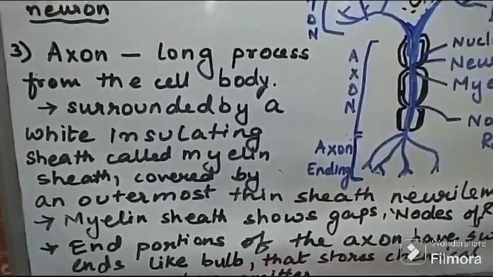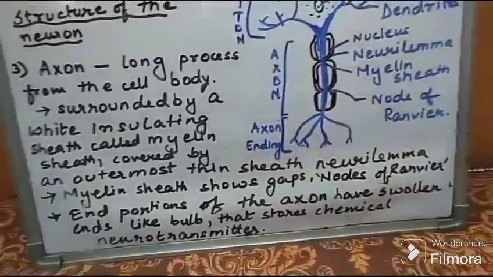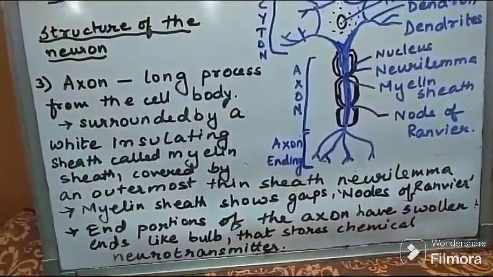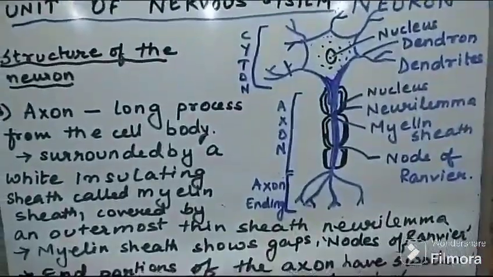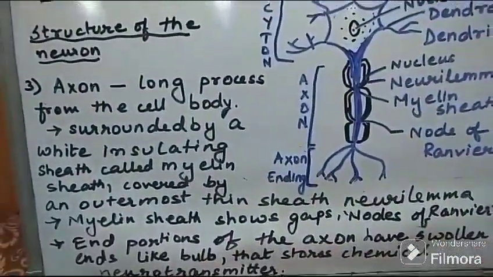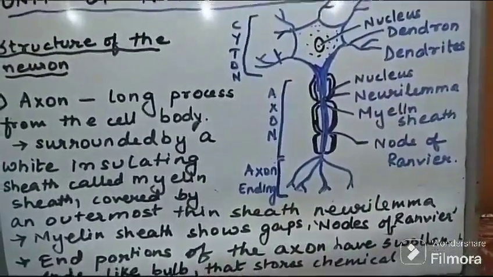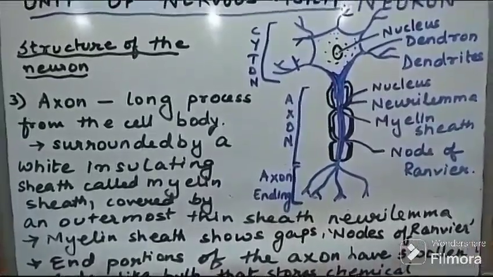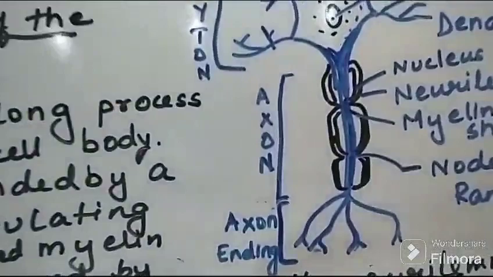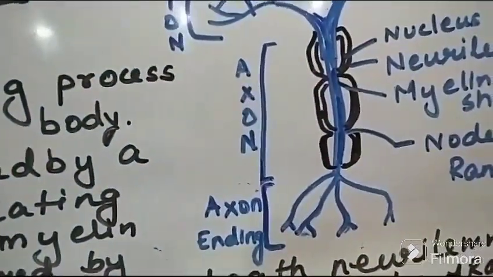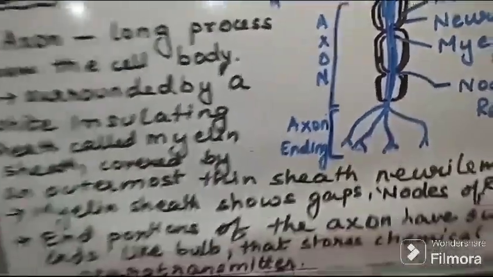The myelin sheath, from the outermost part, is covered with a fine covering called neurilemma. The myelin sheath has gaps in between, and those gaps are called nodes of Ranvier, which help in saltatory conduction of the impulses, that is, jumping of the impulses for faster conduction. And the last part of the axon, you can see, are the branching terminals of the axon, known as axon endings or axon terminals.